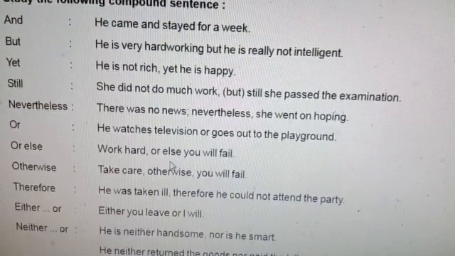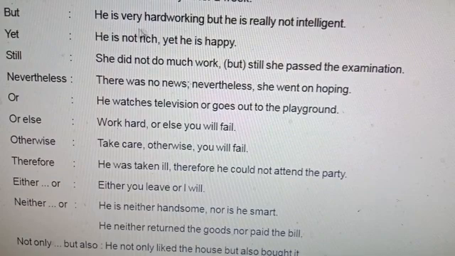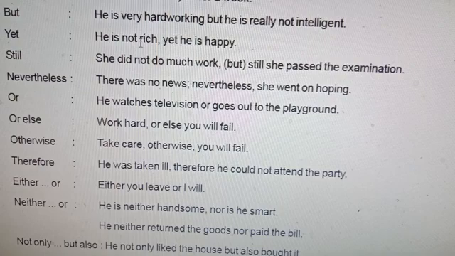Second one, but. He is very hardworking, but he is really not intelligent. Here, both are independent clauses: he is very hardworking, he is really not intelligent. No one is depending on the other finite clause. So both are finite clauses. Is is the finite verb. So he is very hardworking is the independent main clause.